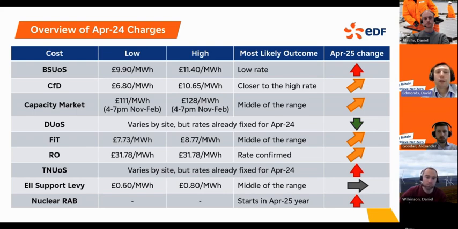The other one is the nuclear RAB scheme, but we don't expect that to start until April 25, which is why the numbers are blank. This will be to fund the build of Sizewell C nuclear power station once that is given financial investment decision, which is expected sometime in the spring.